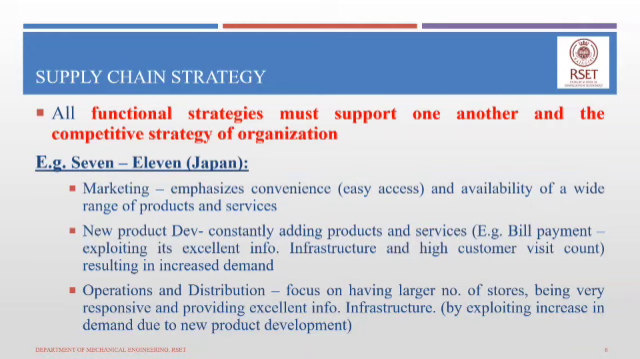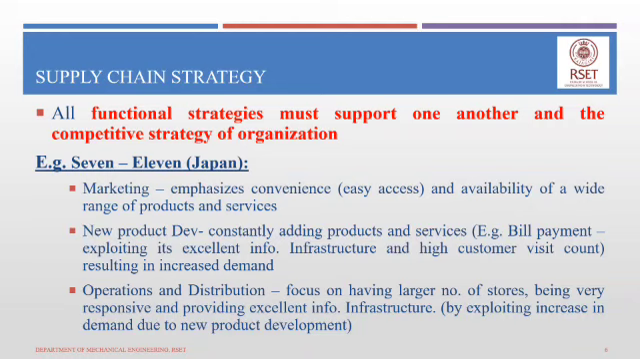So in achieving this particular competitive strategy, as I told you, all functional strategies must be tailored or created in such a fashion that they help achieve it. At the same time, the functional strategies must support one another. So here, in order to achieve 7-Eleven Japan's competitive strategy, different functions have developed their functional level strategies.